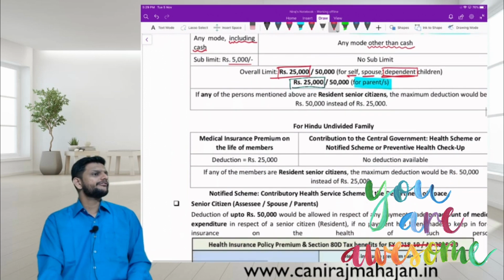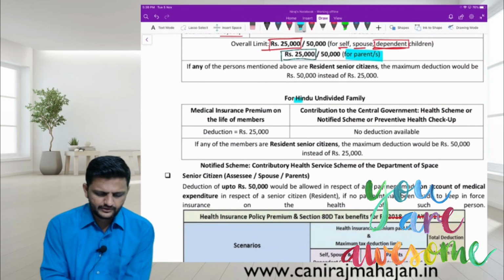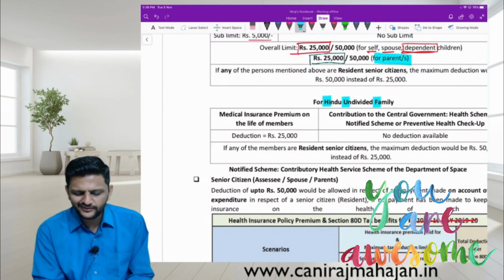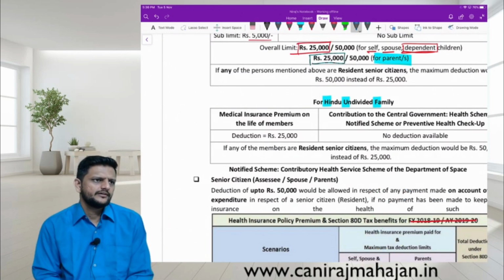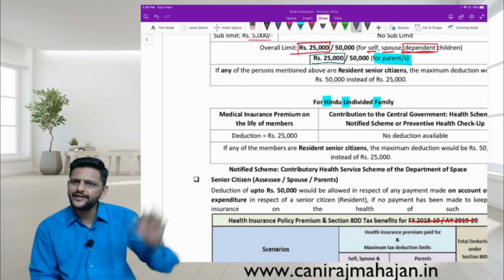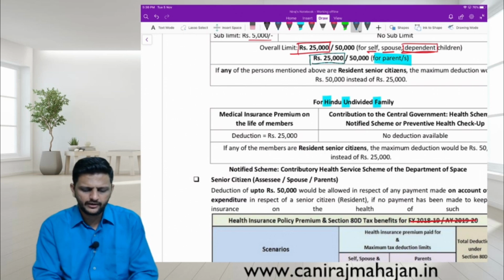For HUF, the assessee is what? HUF. Good. Can you claim 80D for HUF? Who is the eligible assessee? Individual or HUF. That's why we had that column now. HUF, in the same name or in the name of the member.